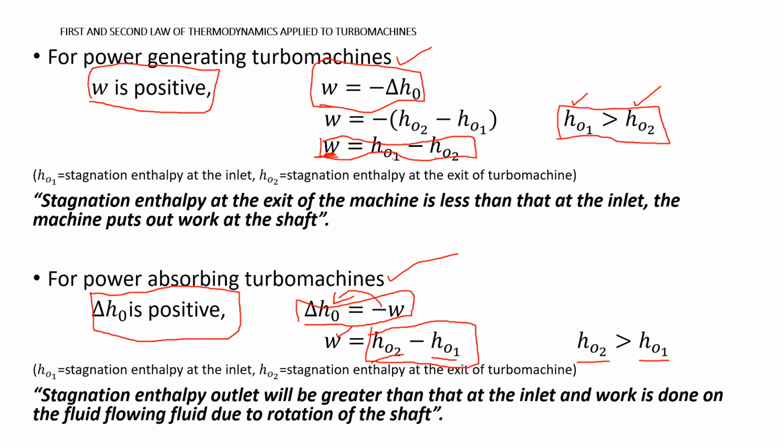Understood? I'll just summarize what we have discussed in this slide. In the case of a power generating turbo machine, the stagnation enthalpy of the fluid at the exit of the turbo machine is less than the stagnation enthalpy of the fluid at the inlet of the turbo machine, and just the opposite is true for a power absorbing turbo machine. In a power absorbing turbo machine, the stagnation enthalpy at the exit H02 is greater than the stagnation enthalpy of the fluid at the inlet H01.